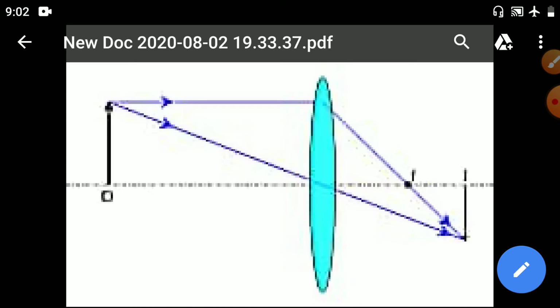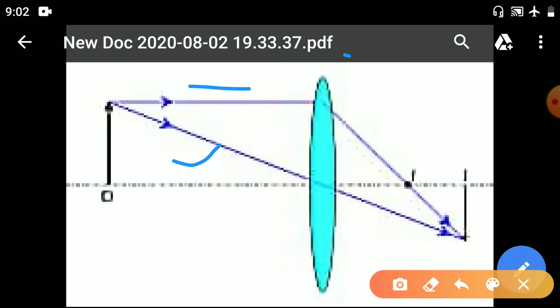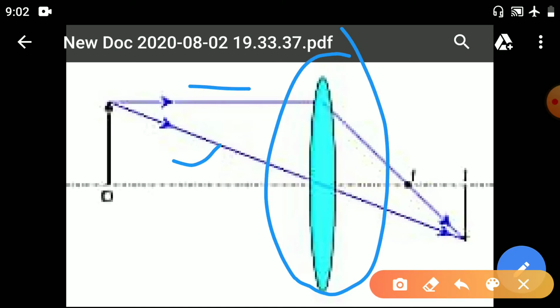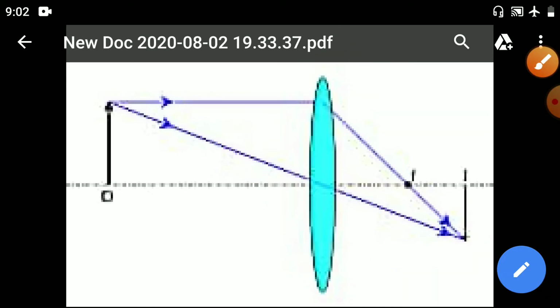So from the definition it is clear: when the light rays coming from a point meet after reflection. See, this is the light rays, this is the lens. So this is after reflection only. These two light rays after reflection meet at one point. So the image formed is known as what? Real image.